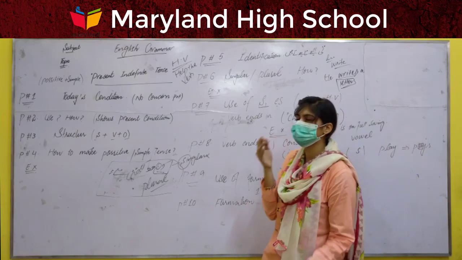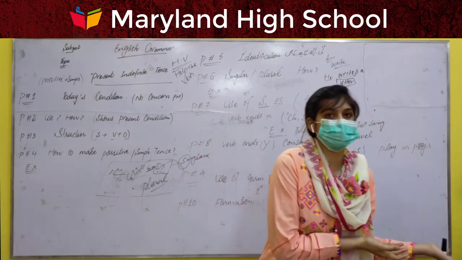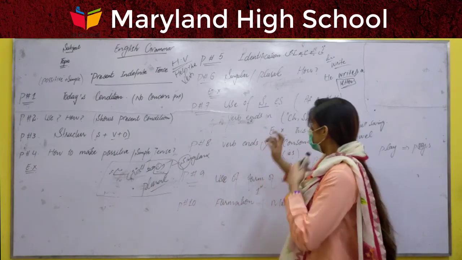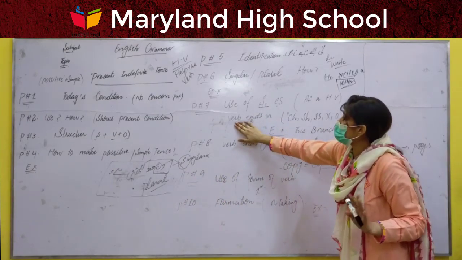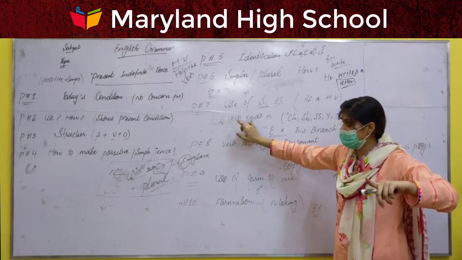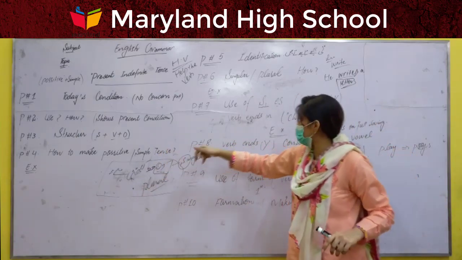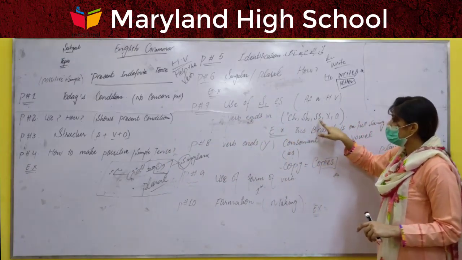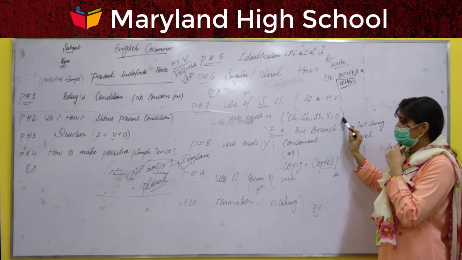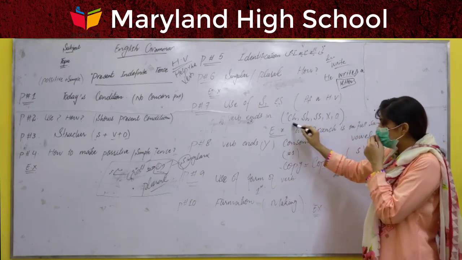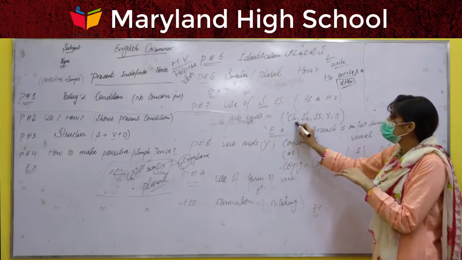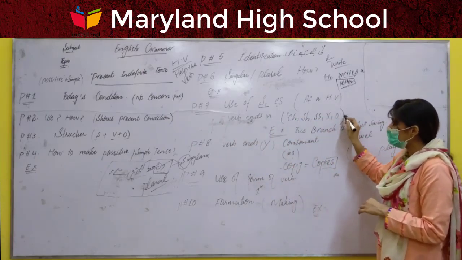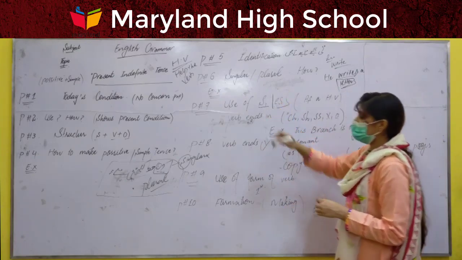Now the question is for which sentences we use S and for which sentences we use ES. Very simple: if the original verb, which means लिखती है, ends in CH, SH, double S, X or O, these are the specific endings. If the verb ends in CH, SH, double S, X or O, then we put ES, not the S.